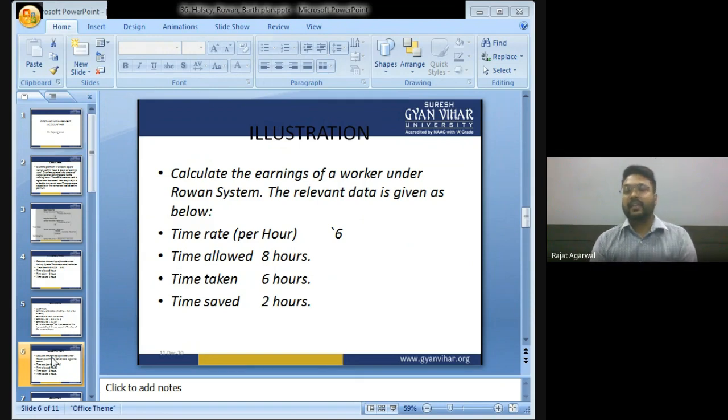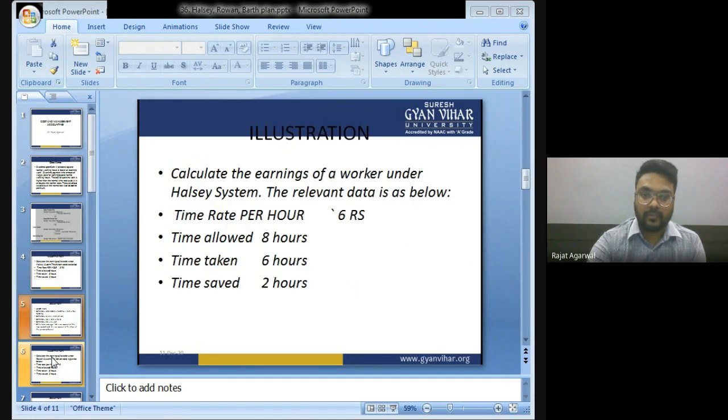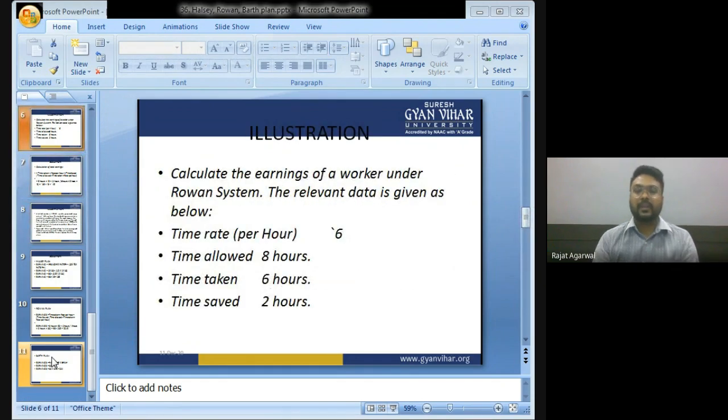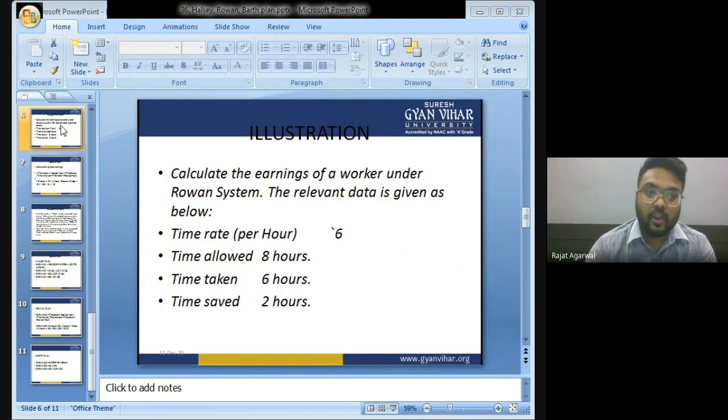Time allowed is 8. We have allowed them 8 hours to complete a job. Time taken, they have taken 6 hours to complete the job. Time saved, they have saved 2 hours. So we have allowed them 8 hours to complete a job, but in reality they have taken only 6 hours. It means they have saved 2 hours. Okay, we have to calculate earnings as per Rowan system. Let us calculate them.